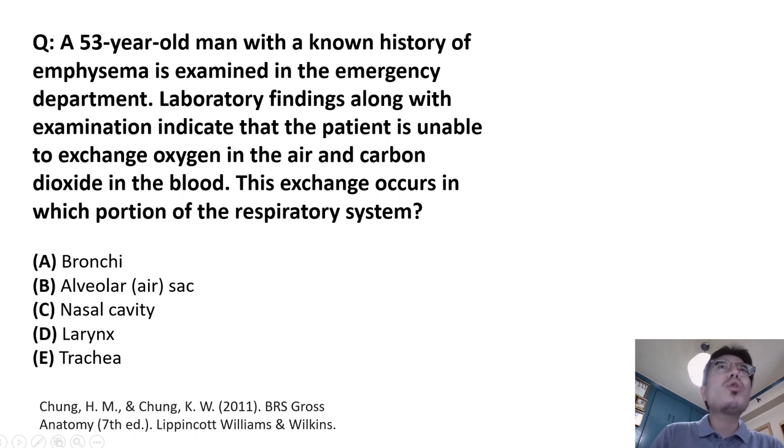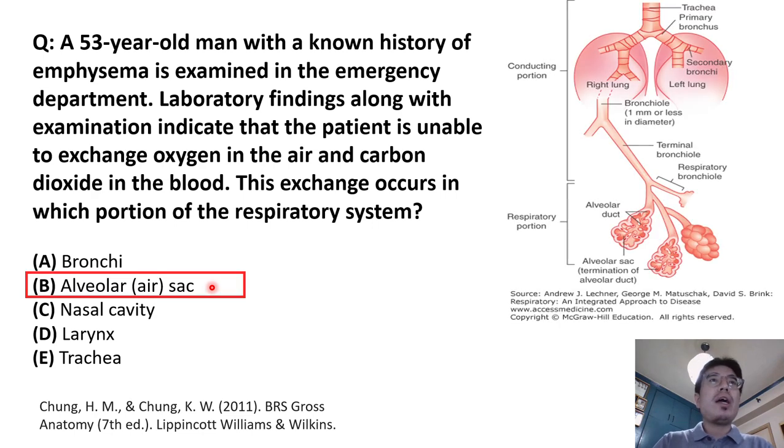A 53-year-old man with a known history of emphysema is examined in the ED. Laboratory findings, along with examination, indicate that he is unable to exchange oxygen in the air and carbon dioxide in the blood. This exchange occurs in which portion of the respiratory system? The correct answer is the alveolar or air sac.